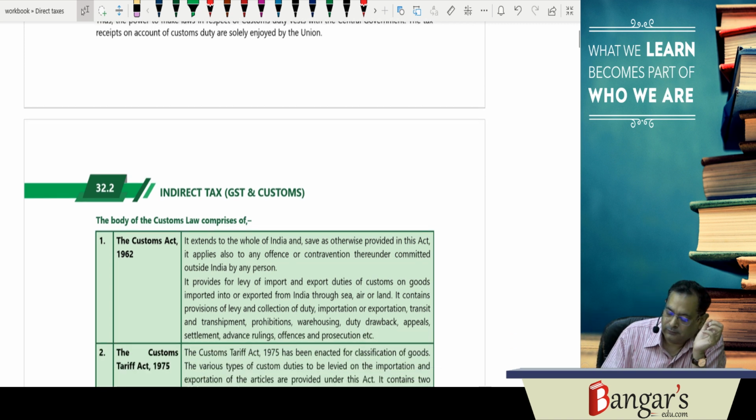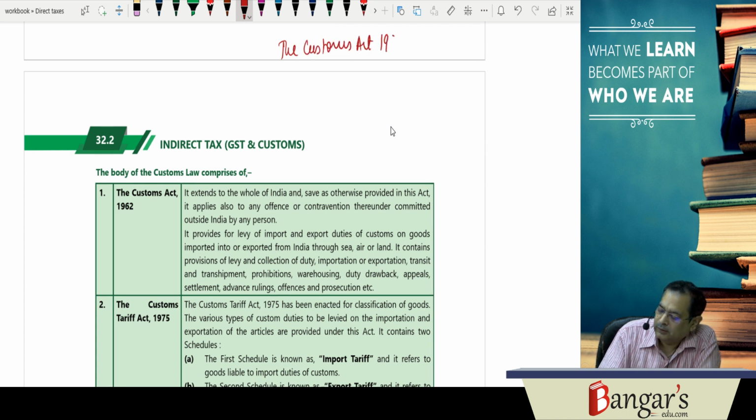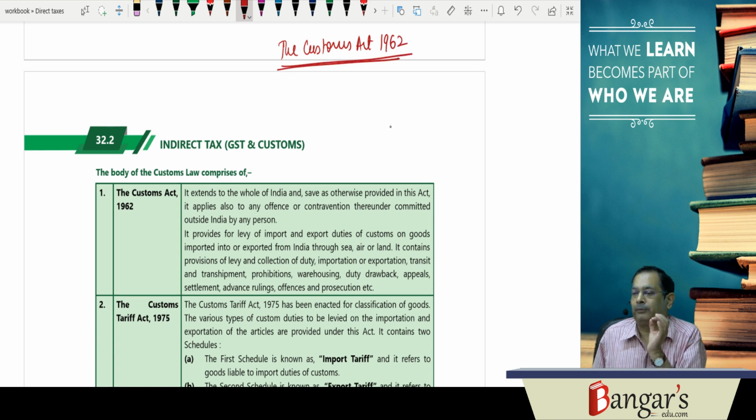Now here, in exercise of the powers, the central government has framed the following enactments. One is the Customs Act 1962. This is the basic enactment for levy of custom duty. It is the basic enactment for levy of custom duty on importation and exportation of goods. Importation of goods into India, exportation of goods from India.